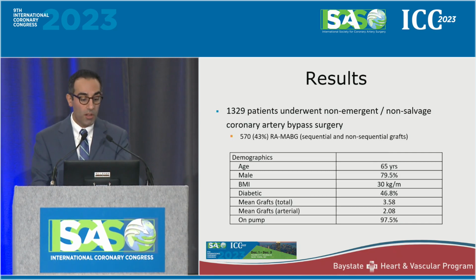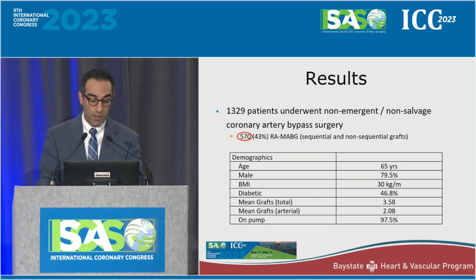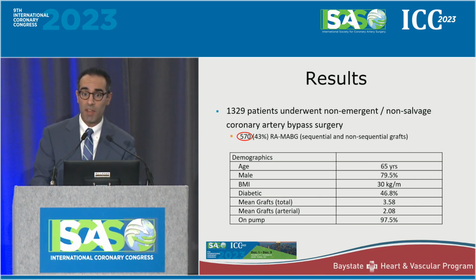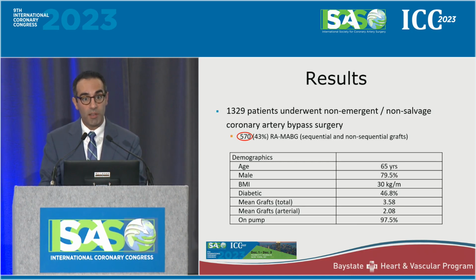So out of a total of over 1,300 patients that received coronary bypass grafting surgery, 43% of which did receive a radial artery multi-arterial graft surgery. You can see here our demographics. They're youngish patients. Average age is 65, mostly males. And the mean number of grafts somewhere between 3 to 4 vessel cabbages, and most of the time was an IMA to a single target and radial artery to a single target, but sometimes the radial artery would be sequential to a third target, and the vast majority of our cases are in fact on pump.